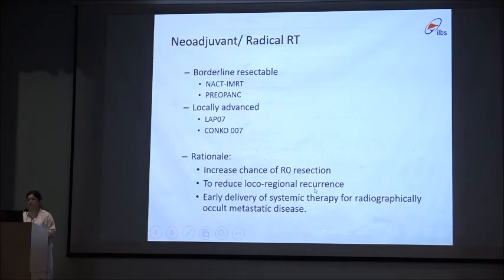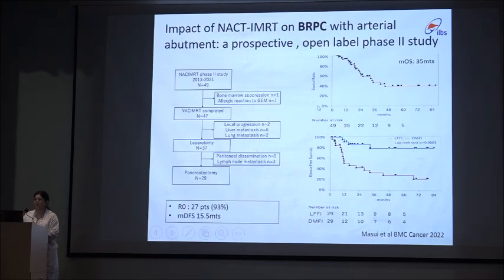Now, neoadjuvant or radical radiation therapy is given in cases of borderline resectable and locally advanced cancers, and the rationale is that it increases the chances of R0 resection, reduces loco-regional recurrences, and allows early delivery of systemic therapy for radiographically occult metastatic disease. Neoadjuvant therapy has been divided into borderline resectable CA pancreas and locally advanced CA pancreas.